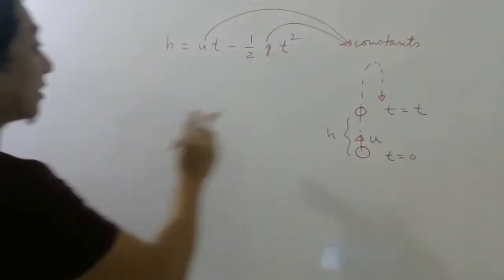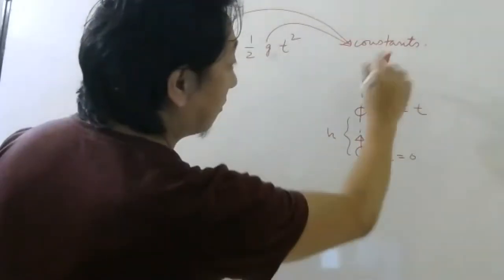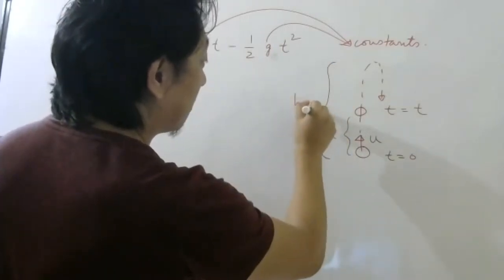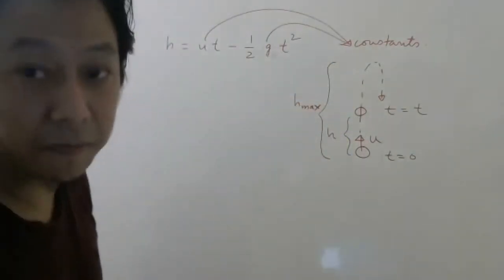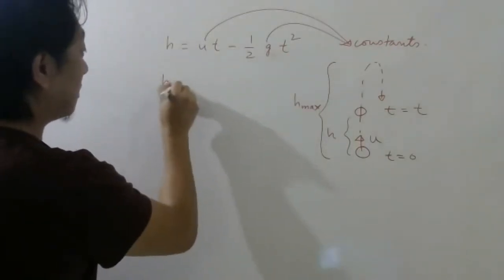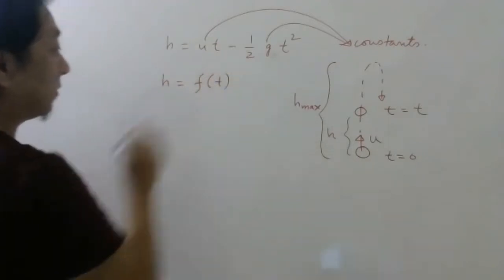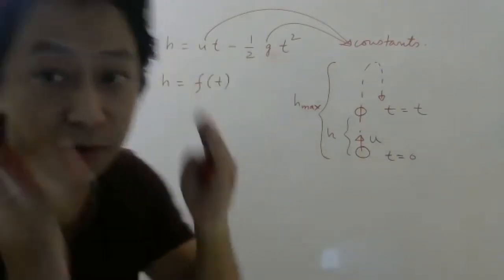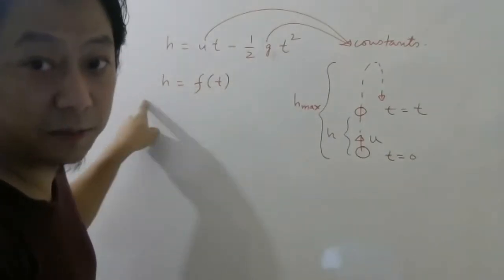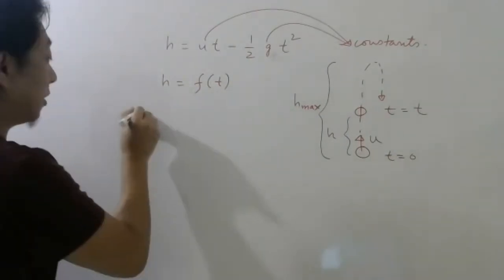So the question was, after what time will the height be maximum? If you look carefully, h is a function of time. Think of this as y and this as x; y depends on x.